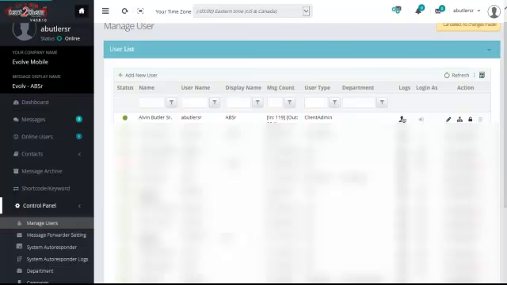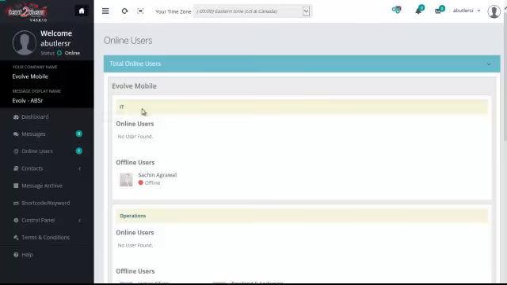The last screen we're going to show you regarding the users is Users Online. This gives you the ability to see which users are online at any given time. So for the IT department, you can see there are no users online, the number of users that are offline, and this is how you assign new users and manage existing users.